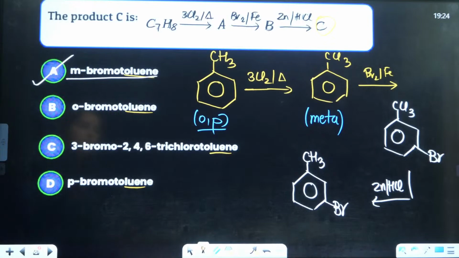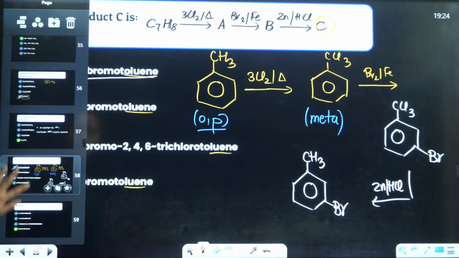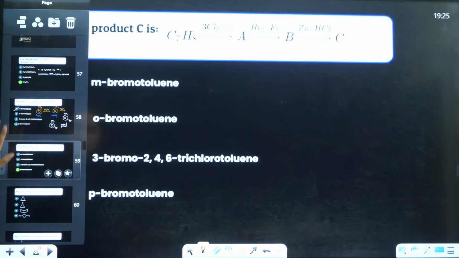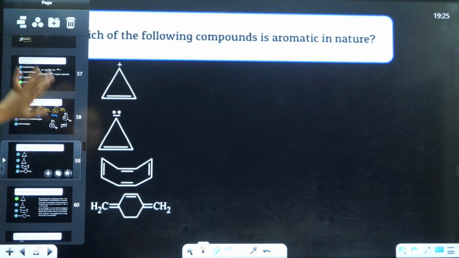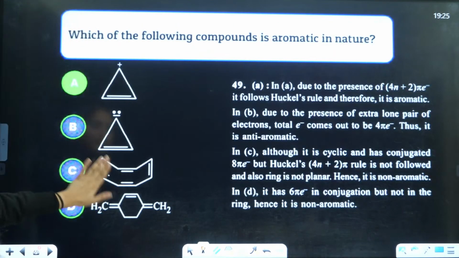CCl3. Bitta. You need to delete this. हाँ, ठीक है? चलो. Next question.